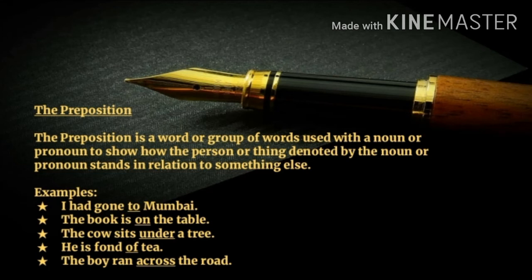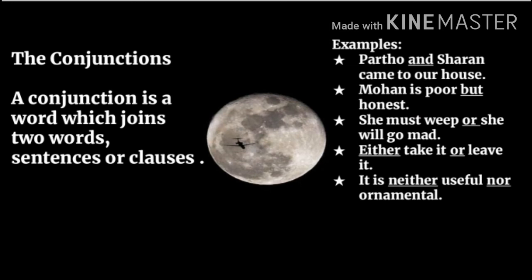The next example, the boy ran across the road. The relation between the boy and the road is shown through the preposition across in the sentence. Let's focus on the next parts of speech. A conjunction is a word which joins two different words or two different sentences or two different clauses. Now let's focus on the following examples for a clear understanding.